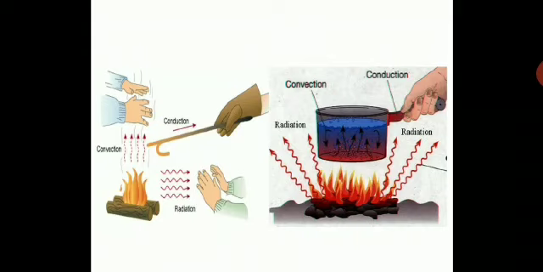When the heat goes into that holder, that is due to conduction, and you will feel the heat around the fire as well because of the radiation process. So these two are very good examples of all the three processes happening: conduction, convection and radiation.